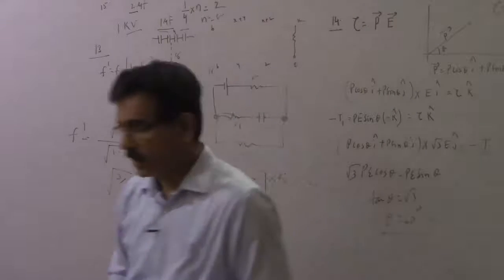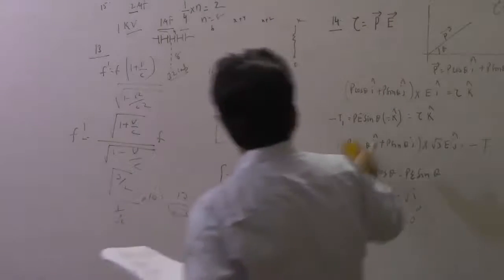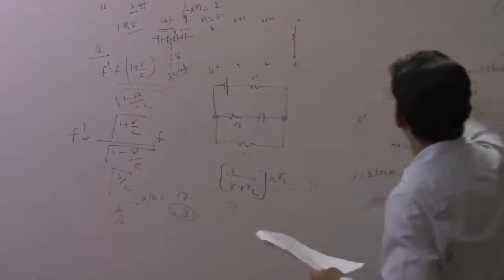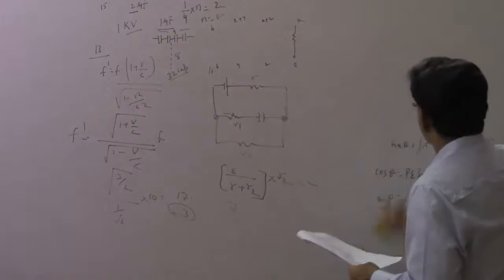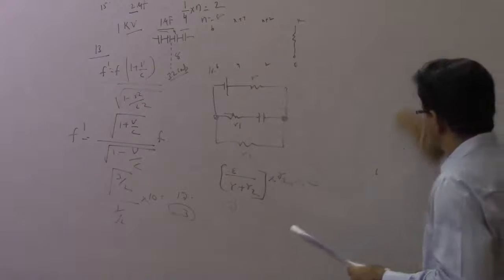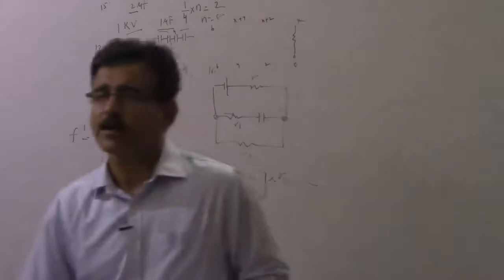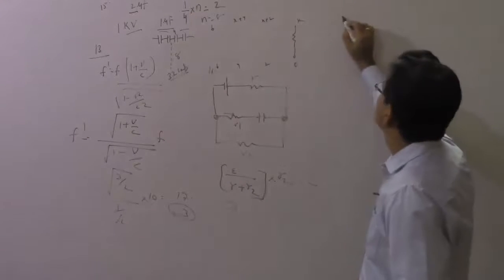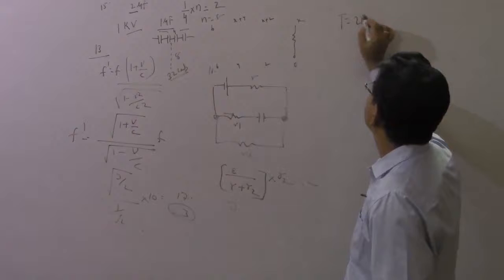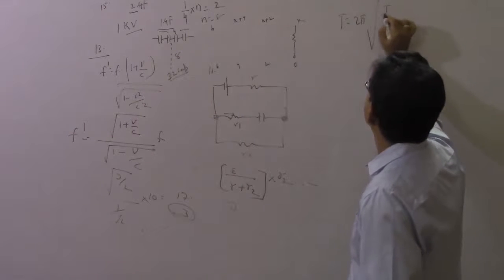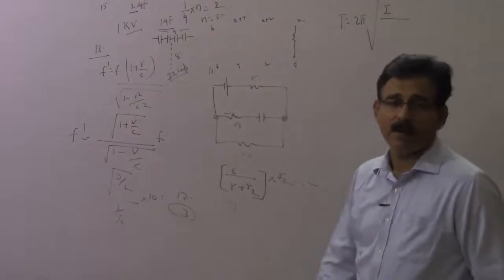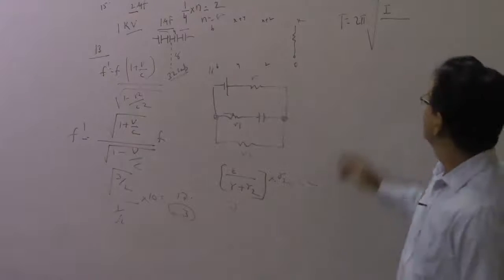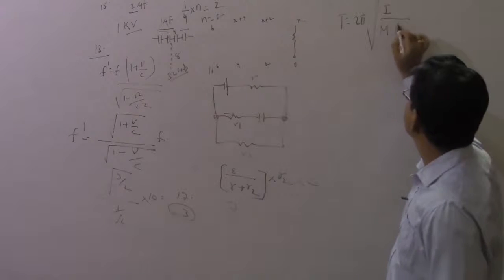Alright, next question. Again, a formula based problem. This time the paper, you're lucky, is very easy. Most of the problems are just simple substitution of the formula. Just tell me the formula of time period. T is equal to 2 pi under root of moment of inertia divided by m into b.